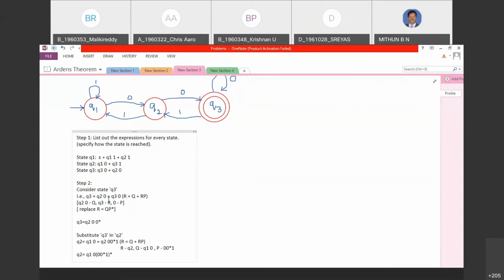It's clear till now? So now substitute Q2 in Q1. So we have obtained Q2. We need to just substitute in Q1. So again, let's check it out. Q1 equals epsilon is anyhow there. Epsilon plus Q1 1 plus what is Q2? It is Q1 0 star 1 whole star. I am just giving space for our understanding. It's not required to give space.